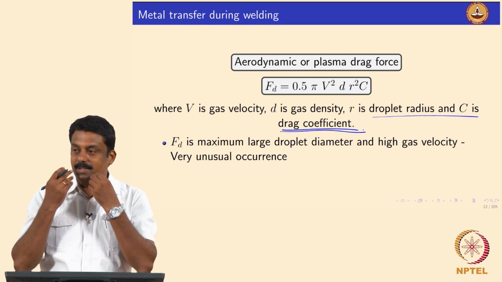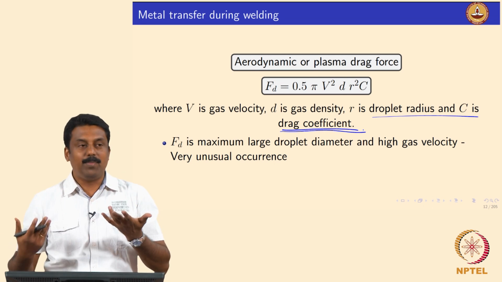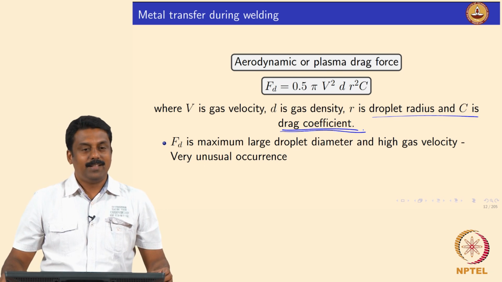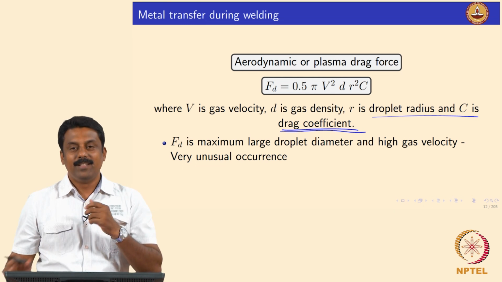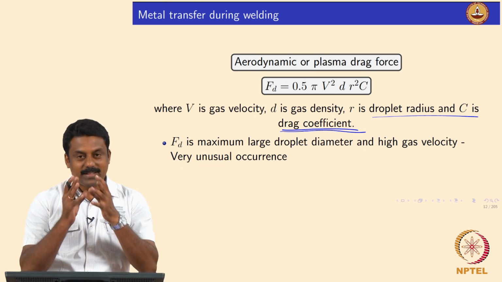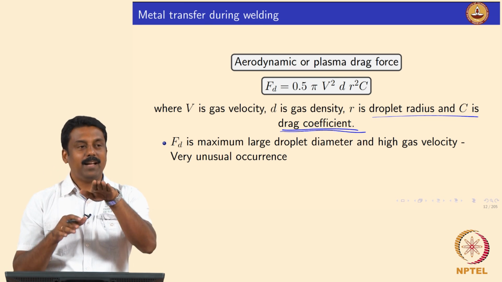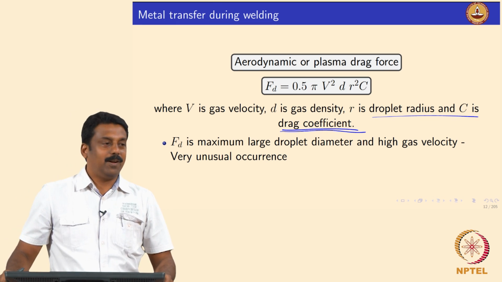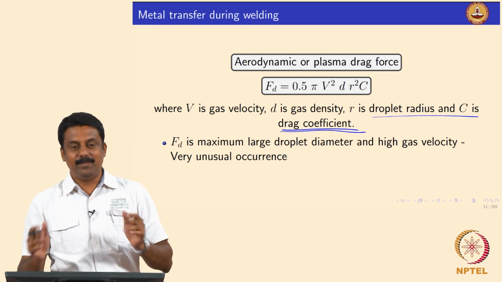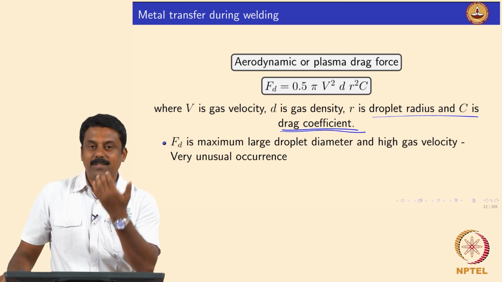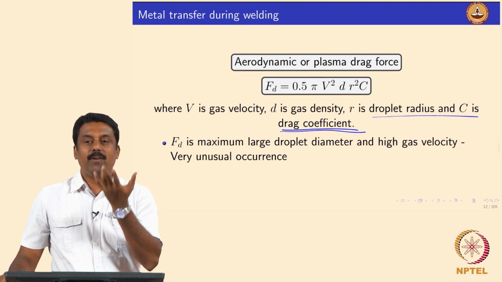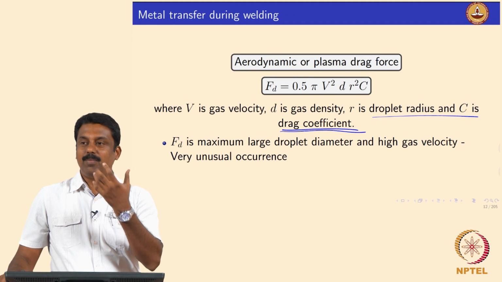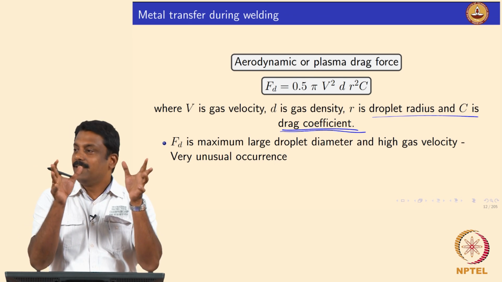And this force is like a blow force, like I did when I was detaching the droplet. If I blow faster, I would detach smaller droplets. If I blow slowly, the force is getting balanced, so droplets can grow. Now the angle is 45 degrees, so cos 45, and gravity influence is negligible. So my drag force, the aerodynamic force, has to overcome the surface tension. If surface tension is maximized, the droplet cannot be detached, it will grow, isn't it?